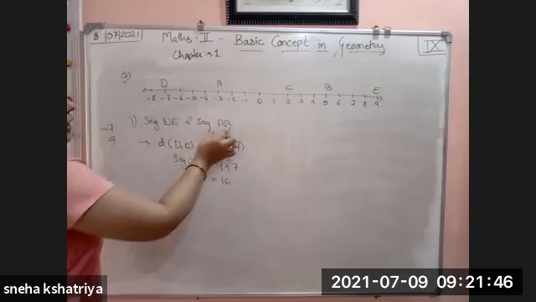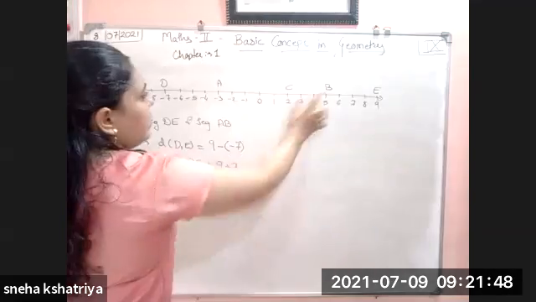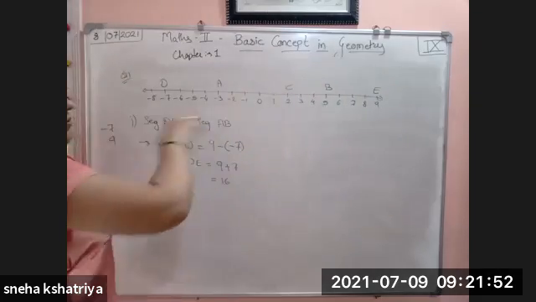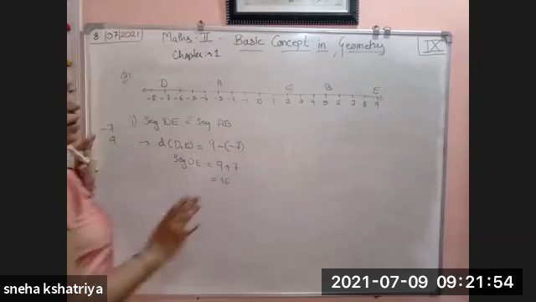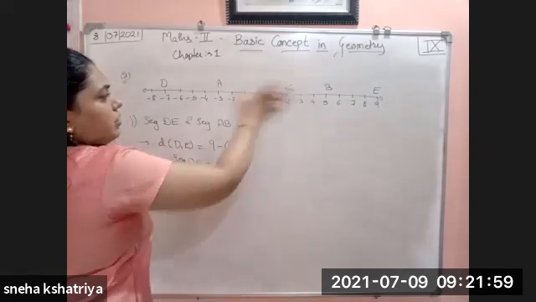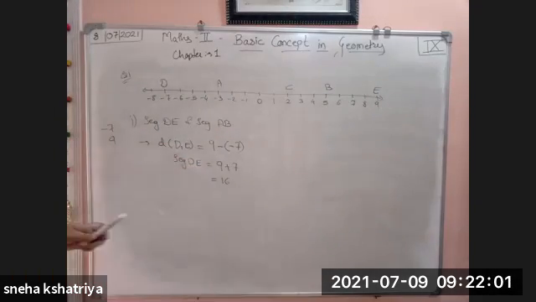Now we have to find out AB. Now this is AB. Clearly we can see that D and E are outside, the difference between them is bigger, and A and B are inside DE. So the AB value will be less than DE, but we have to find it out.